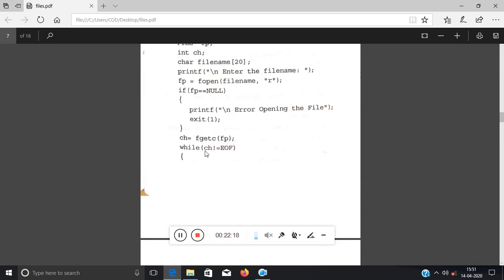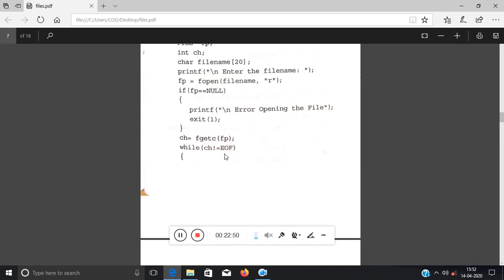Now I am checking whether ch is not equal to EOF or not. EOF means end of the file. So obviously I will scan until the file pointer reaches the end of the file. So I have first read the first character of the file, then I have checked whether ch is equivalent to -1 or EOF. -1 also represents the end of the file. Always remember that. You can also write -1 over here.